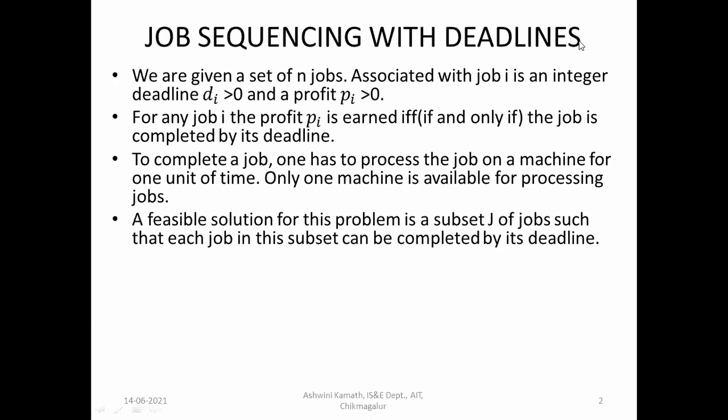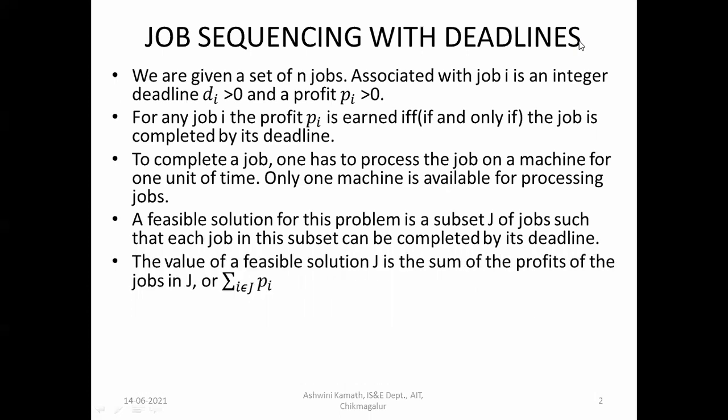A feasible solution for this problem is a subset J of jobs such that each job in this subset can be completed by its deadline. So we have to add jobs to this subset every time, and it is feasible when we can complete the jobs within the subset by their deadlines.